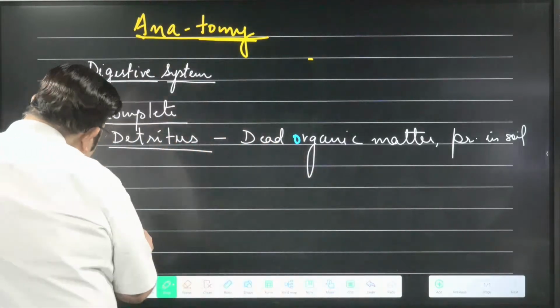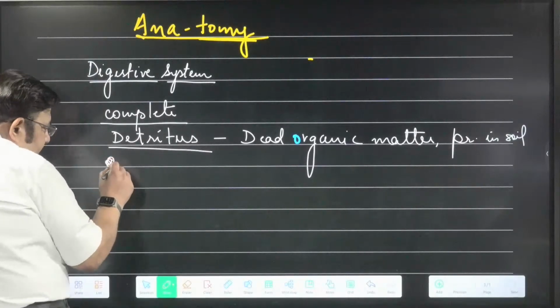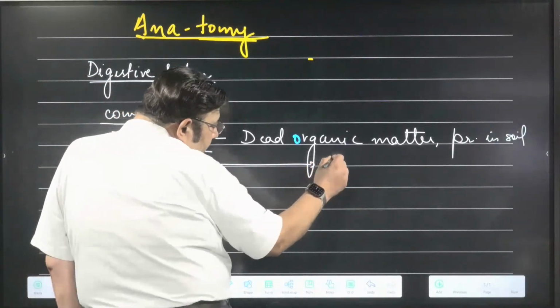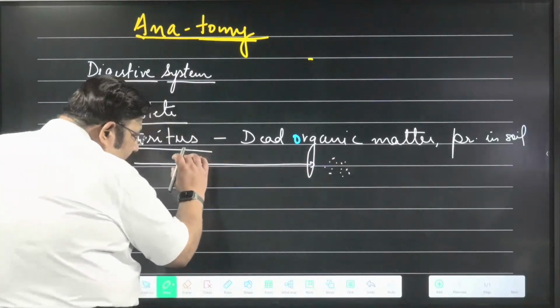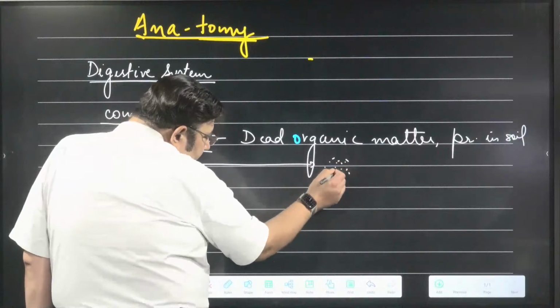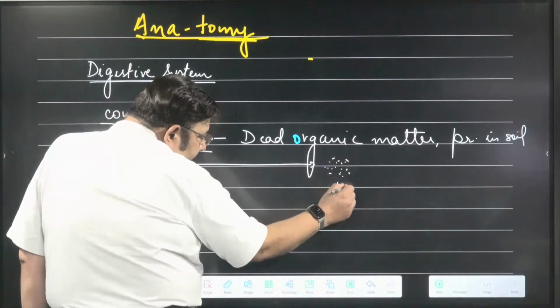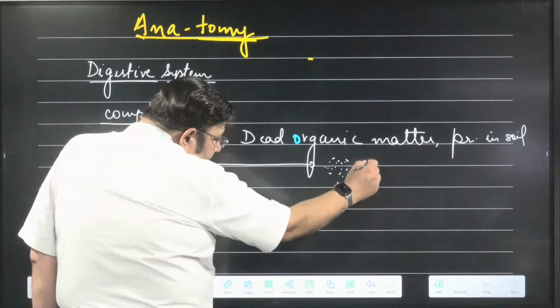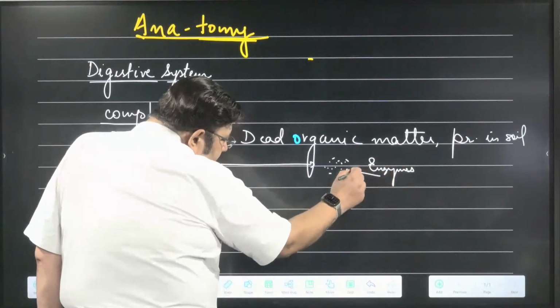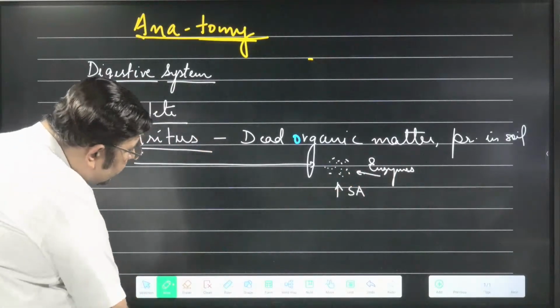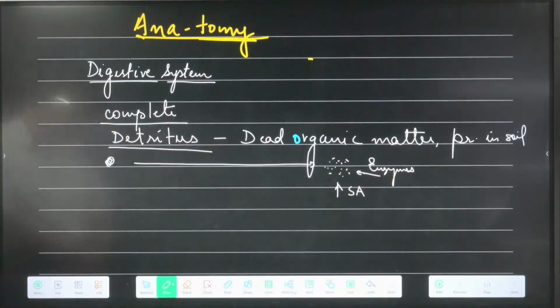So they eat the detritus, and when they poop out, smaller particles come out. The breakdown occurs in the gut, and these smaller particles have more surface area and are very easy for enzyme action. So the enzymes which help in decomposition, catabolism, will find it easy to act on the powdered or pulverized detritus. Okay, so they are detritivorous animals.